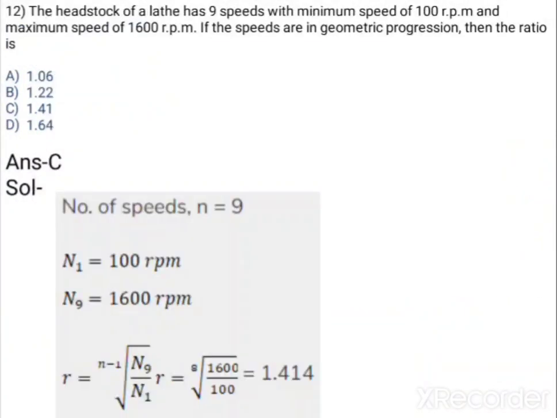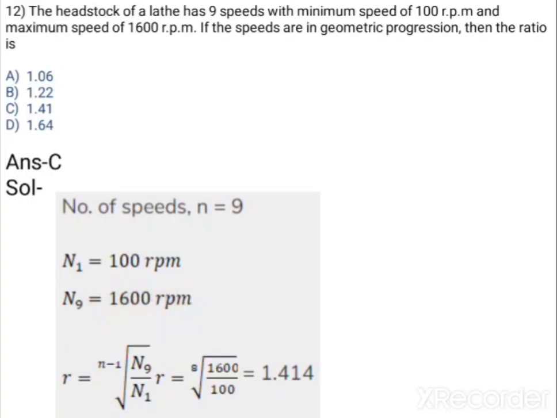Now next one, question number 12. The headstock of a lathe has 9 speeds with minimum speed of 100 rpm and maximum speed of 1600 rpm. If the speeds are in geometric progression, then the ratio is? Okay, so number of speeds, n, is nothing but 9 speeds. n1 is the minimum speed, 100 rpm, and the maximum speed, n9, is 1600 rpm, and it is geometric progression.